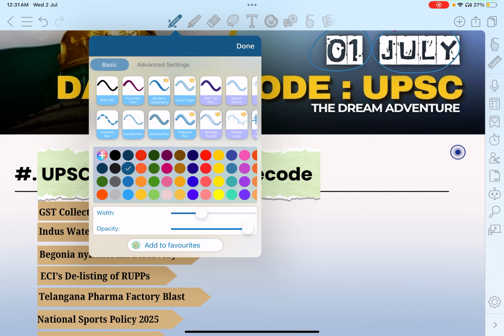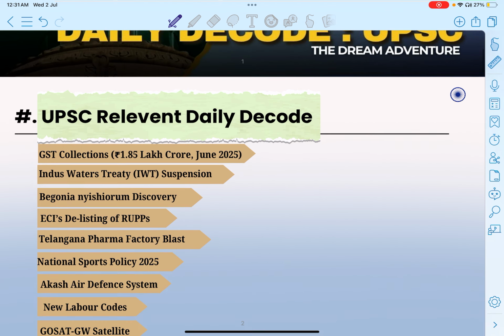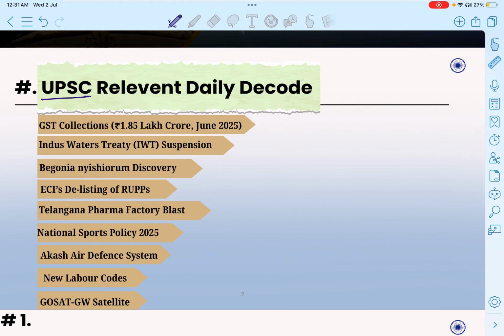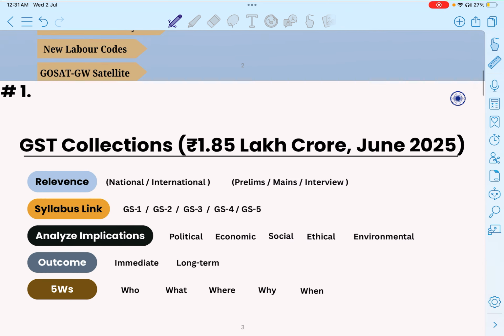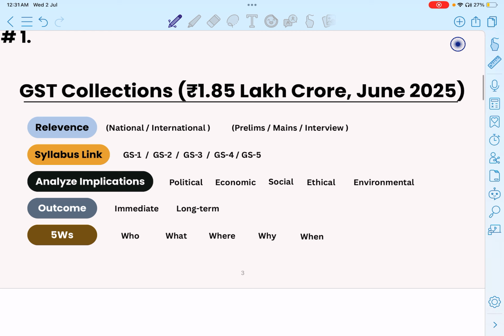So today we are decoding the news which is relevant directly to your UPSC paper. The news is relevant to GST collection. The GST collection will be 1.85 lakh crore rupees. So today we are talking only about GST collection, right? This GST collection information is directly associated with your GS paper 3.